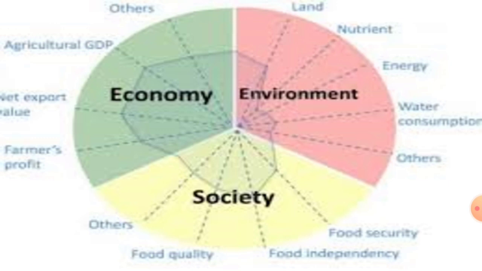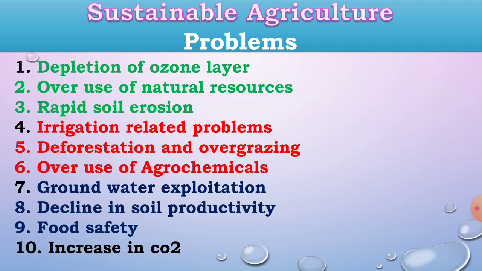In economy, you have to increase the net profit to the farmers and increase the agricultural GDP. In social equity, you have to provide quality food to the human beings: food independence, food security. These are the goals of sustainable agriculture.